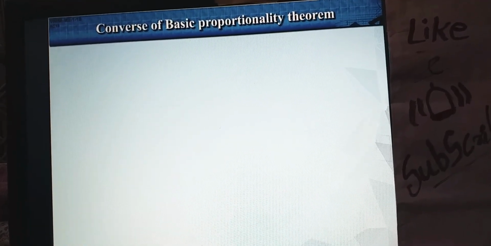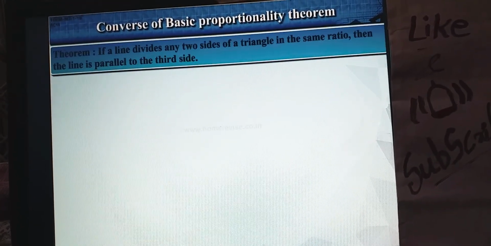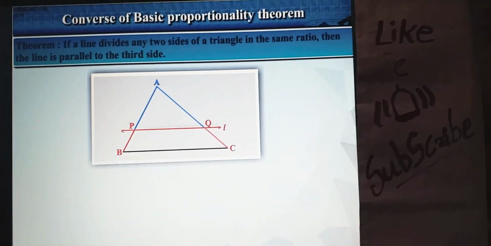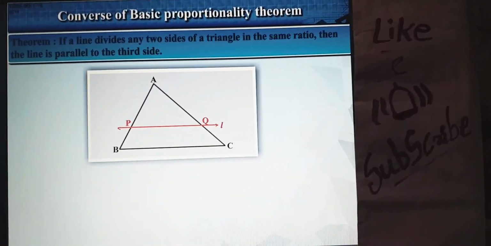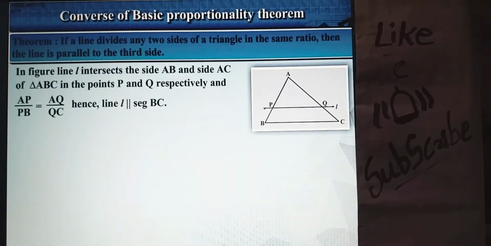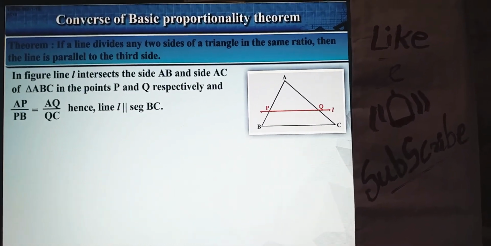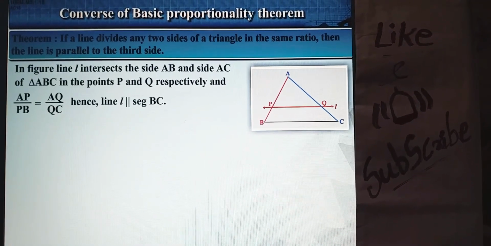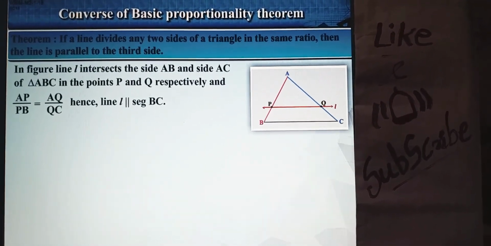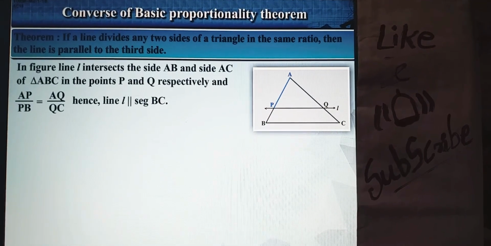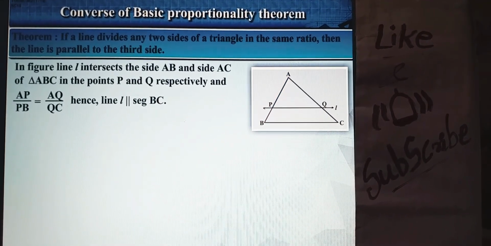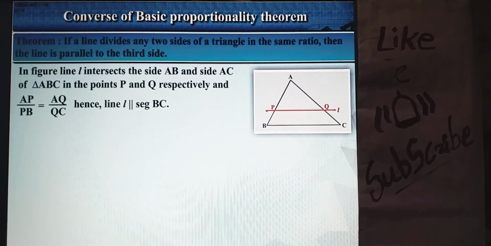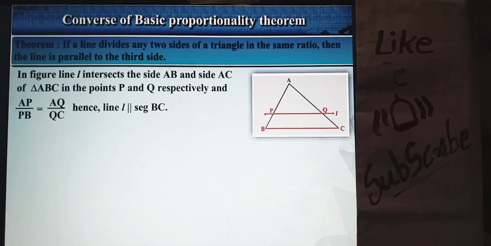Converse of basic proportionality theorem. Theorem: If a line divides any two sides of a triangle in the same ratio, then the line is parallel to the third side. In the figure, line L intersects side AB and side AC of triangle ABC in the points P and Q respectively, and AP/PB = AQ/QC. Hence, line L is parallel to segment BC.